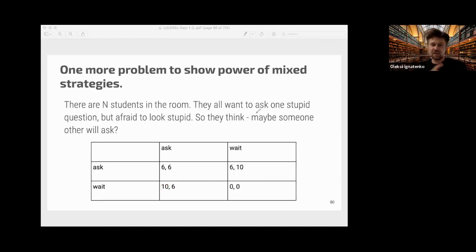If I know that someone always asks questions, then I just wait for him to ask. But if I know that nobody will ask a question, then I better ask. So besides the pure Nash equilibria, here we also have a mixed Nash equilibrium. And this is where things start to be interesting.